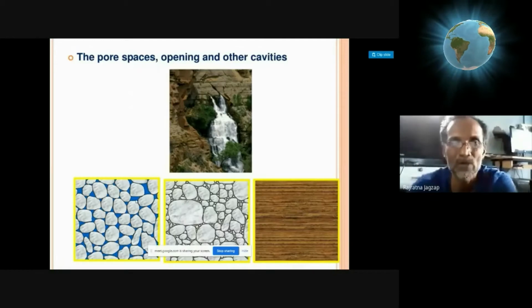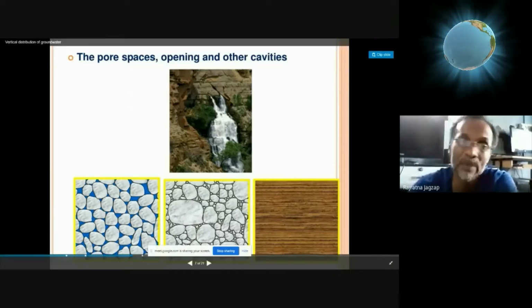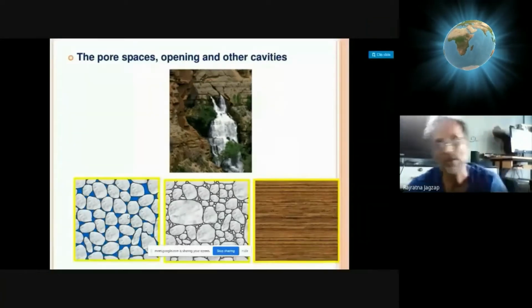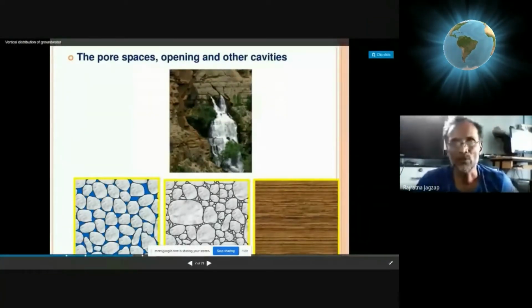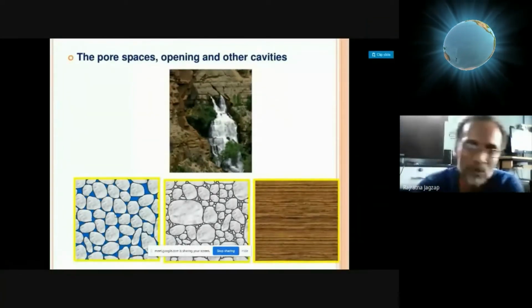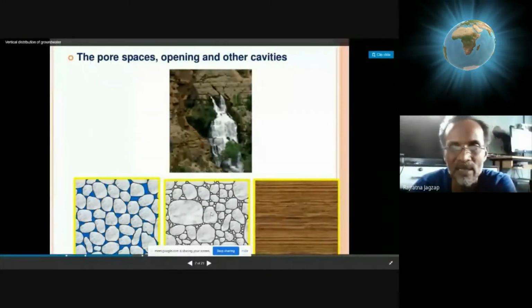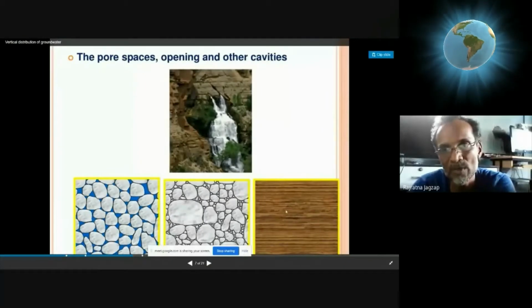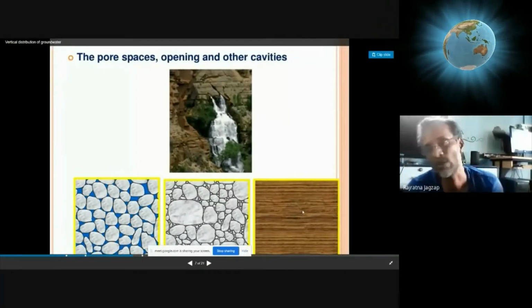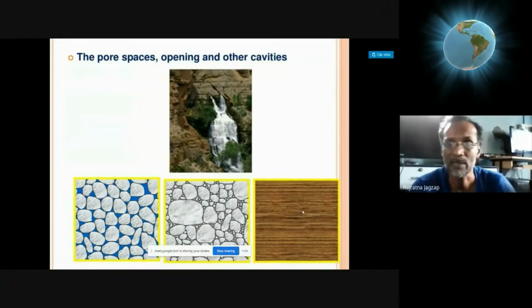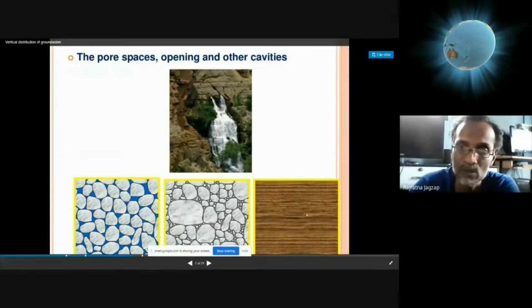So in the first diagram, the permeability, that is the ability of this rock to transmit or allow the water to flow through its network, is more. In other words, permeability is more in the first case, in the second case permeability is moderate, and in the third case, though more pores and more porosity are available, permeability is not favorable. Okay, so interparticular connectivity is poor, so permeability is less.